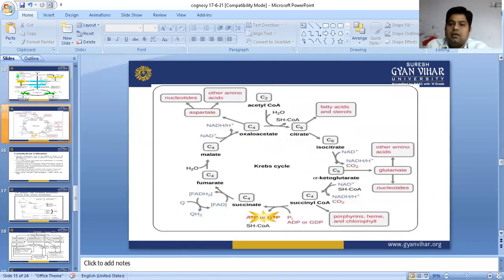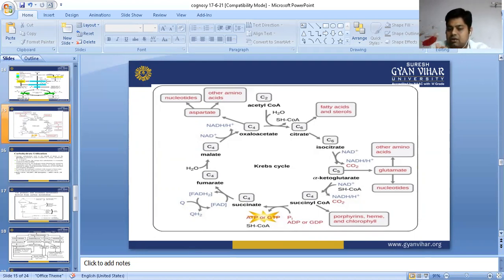Now we can see in the Krebs cycle what kind of steps. In the previous slide we saw some brief and important steps, but how all amino acids are synthesized, in which step, we are going to understand from this Krebs cycle. When acetyl coenzyme A combines with oxaloacetate to form citrate, it is responsible for synthesis of fatty acids and sterols, which is responsible for synthesis of cholesterol in our body, and this citrate is converted into isocitrate.